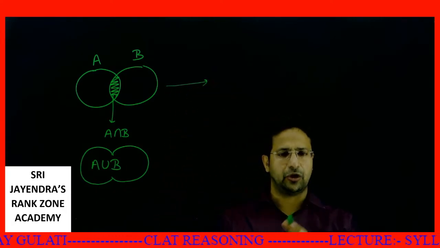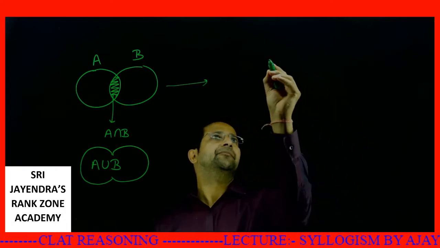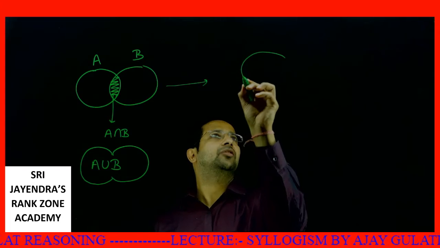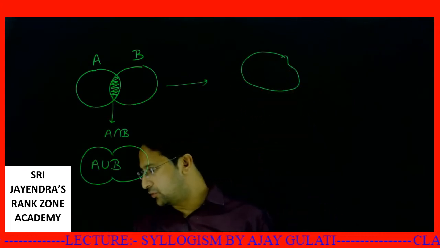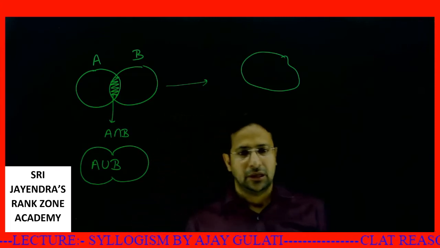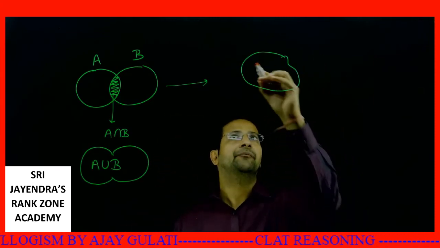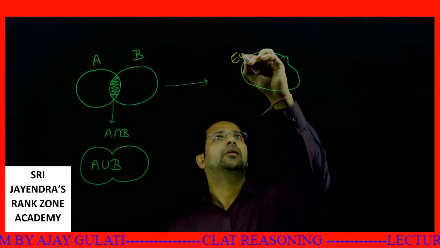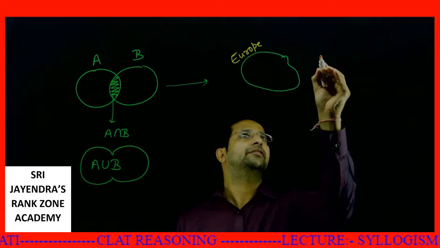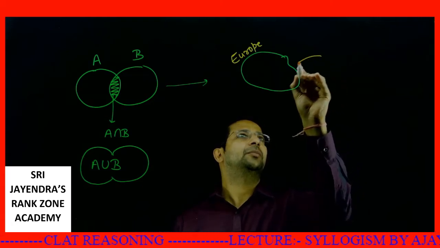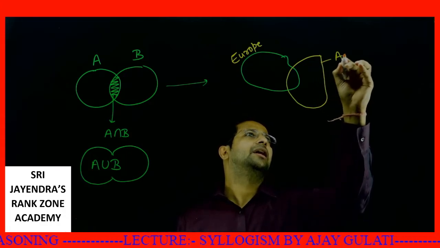Let's say I consider Europe and Asia. Let's say this part is Europe. I'm not good at drawing and it doesn't matter at all. And suppose this part is Asia.